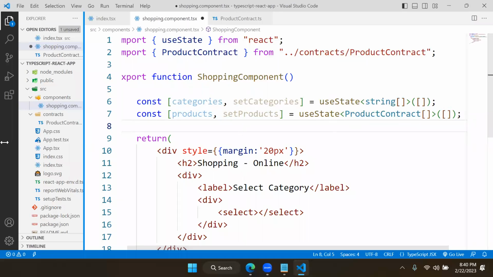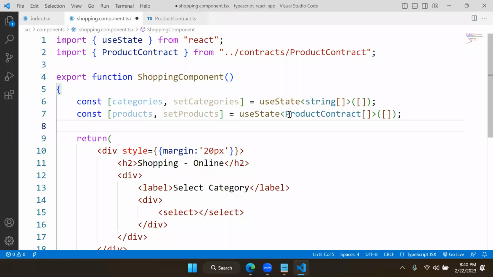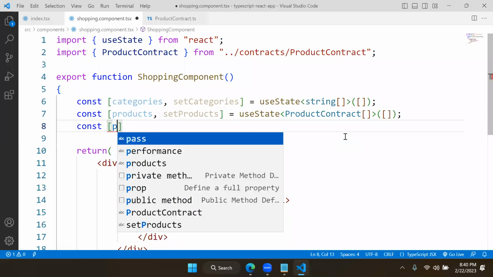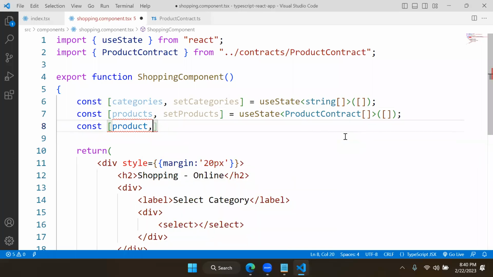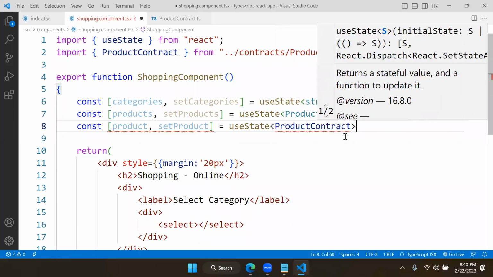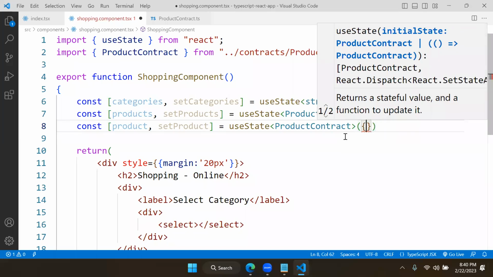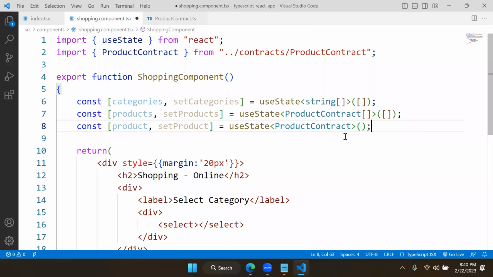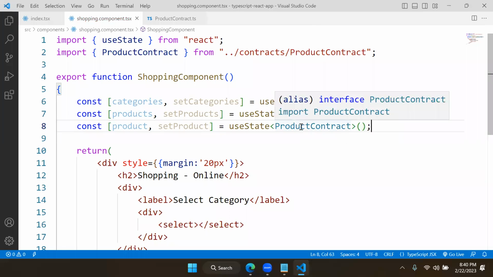Now, what should happen? This is the change you have to do in your state. If your state is expecting a product contract type object, that means only one product you are expecting. Then how? const [product, setProduct]. Only one product you are expecting. Then useState, it is what type? Product contract type, and it is an object actually. And see, now the object has those properties. Here we don't need to define, because that itself is an object.